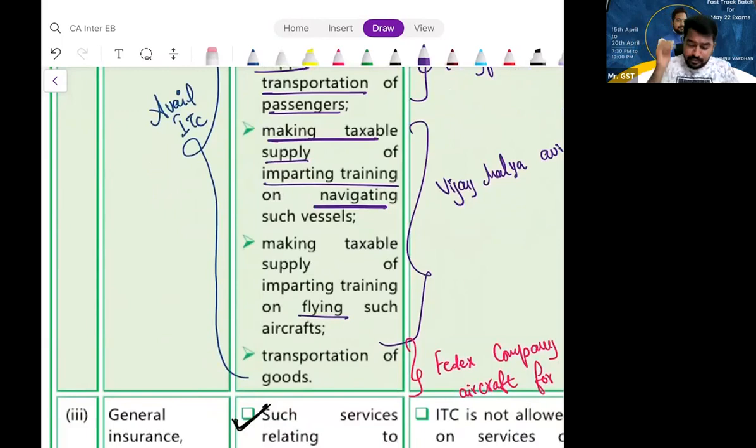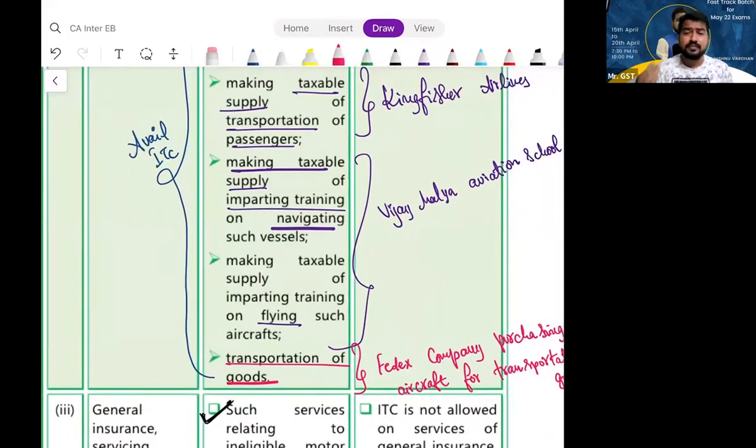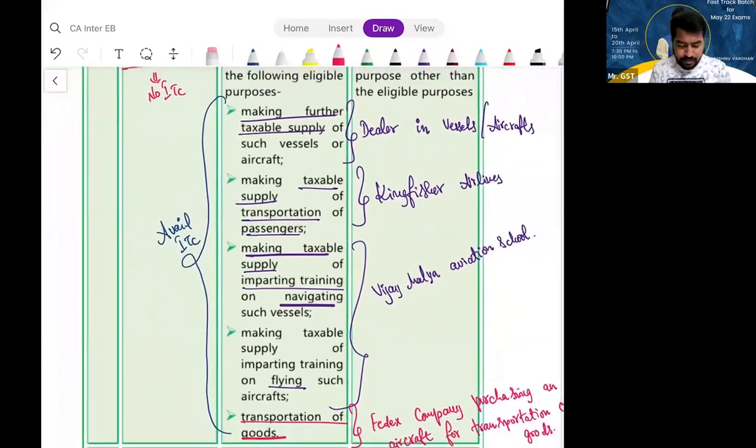Same exceptions. Here, one more addition is what? Transporting the goods. See, for vessels and aircraft specifically, they have made an exception. In the first case, motor vehicles, they didn't mention this exception, transportation of goods. Specifically for vessels and aircraft, they have mentioned if you are purchasing a vessel or aircraft and using them for transporting the goods, then you can take ITC. For example, FedEx company purchasing an aircraft for transporting goods can take ITC. Is it clear? Just scribble these examples in the study material.